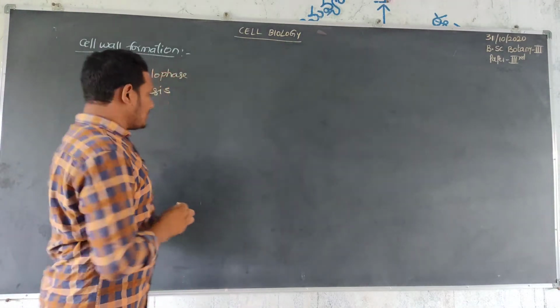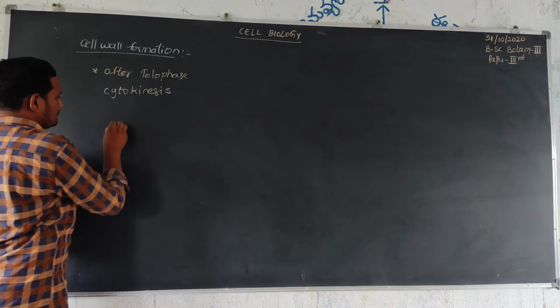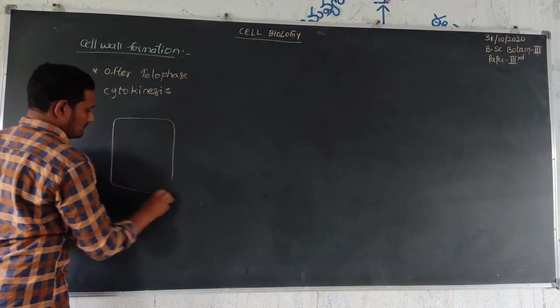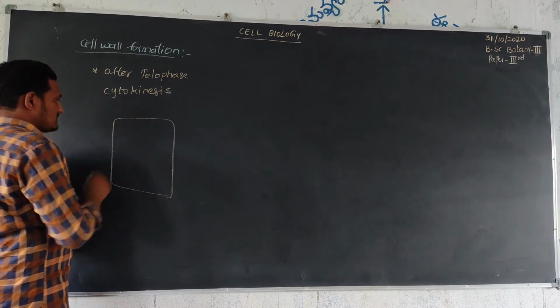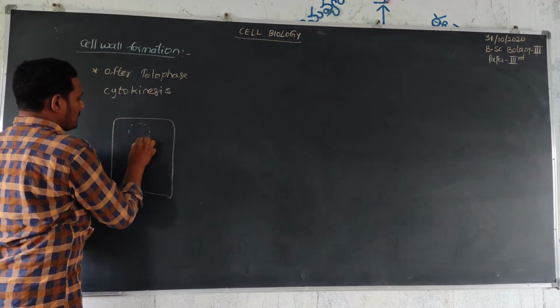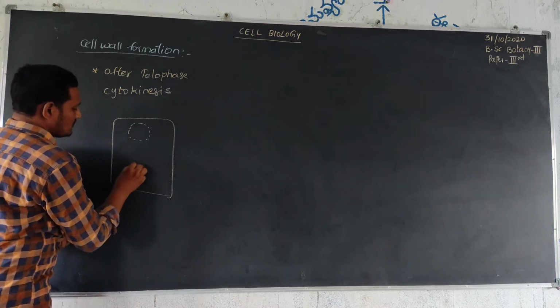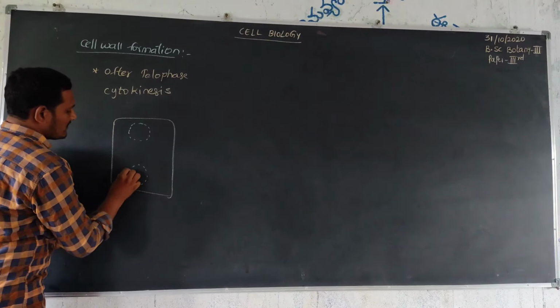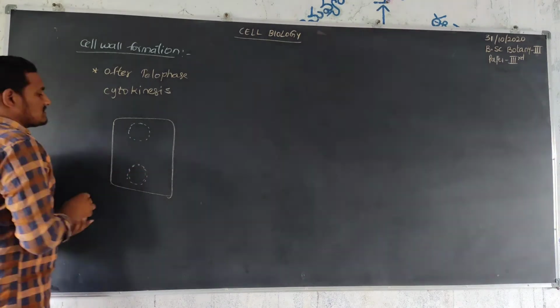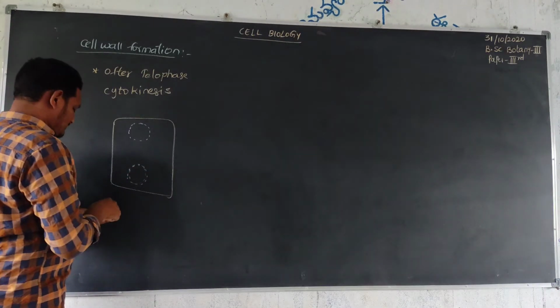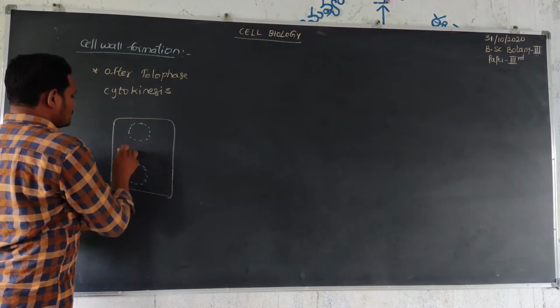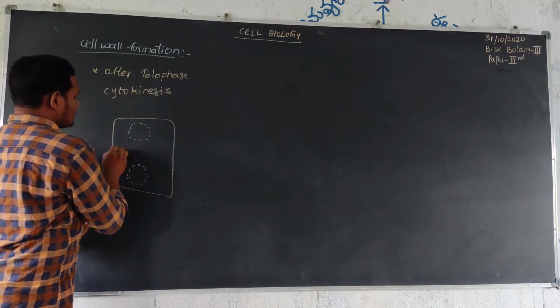Taking a cell, two daughter nuclei are formed by the process of mitosis, and in the cytoplasm, in the middle between the two nuclei,